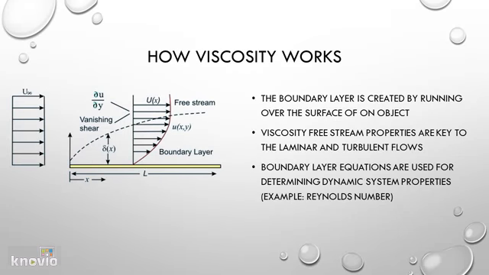How viscosity works. The boundary layer within fluid mechanics is a layer of fluid that is running on the bounding surface of an object. The boundary layer is a key factor that creates laminar and turbulent flow within a free system. This is an immensely important property of water that is key to running a controlled flow within any water system.